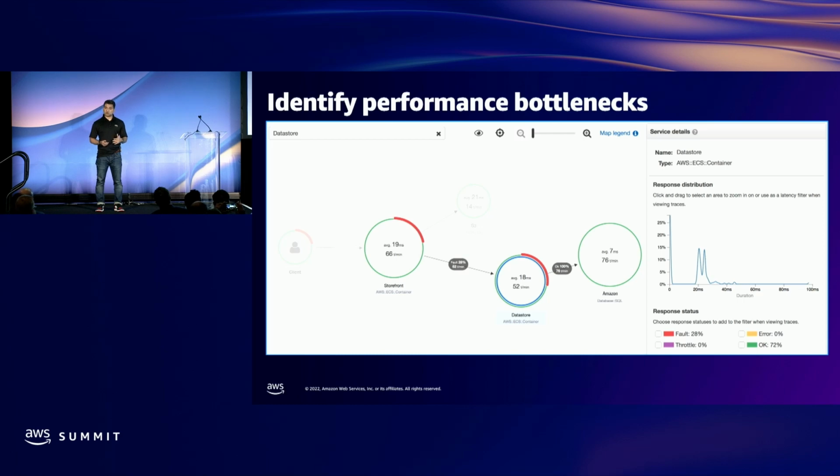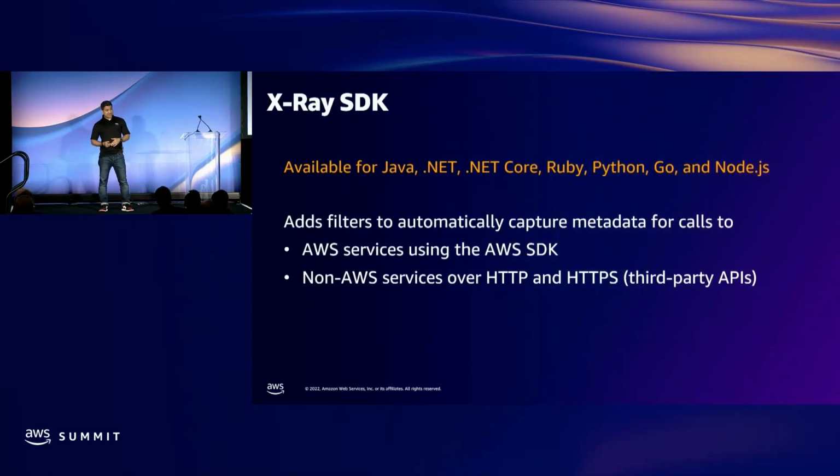And you can find out what was the user input, and then debug your application. The X-Ray SDK is available for Java, .NET, .NET Core, Ruby, Python, Go, and Node.js. It adds filters to automatically capture metadata for calls to AWS services using the AWS SDK, as well as non-AWS services over HTTP and HTTPS.